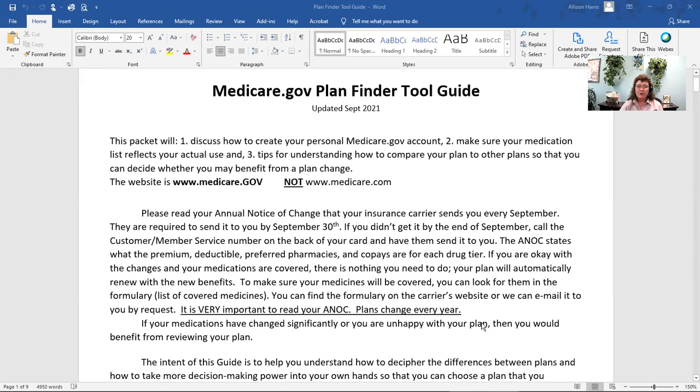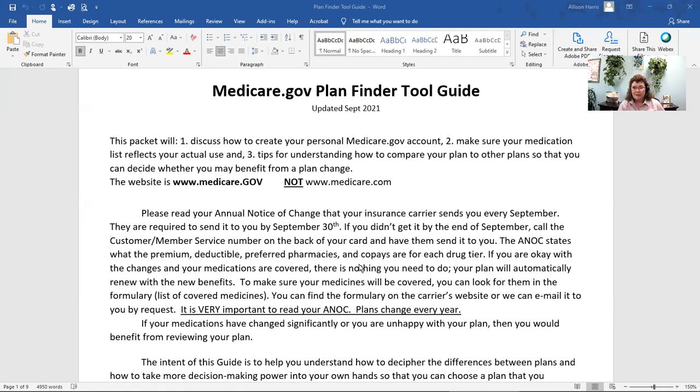First thing I want you to know, and it's very important, is that you read your annual notice of change, the ANOC, that you get every September. Your insurance company is required to send it to you by September 30th. Read it. I can't articulate enough. Premiums change, co-pays change, a lot of things can change in plans from year to year.